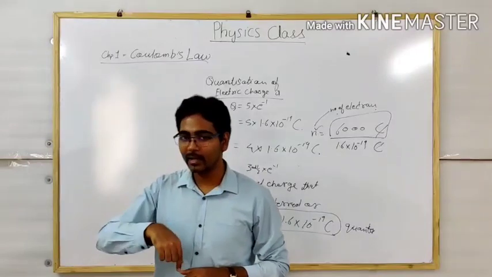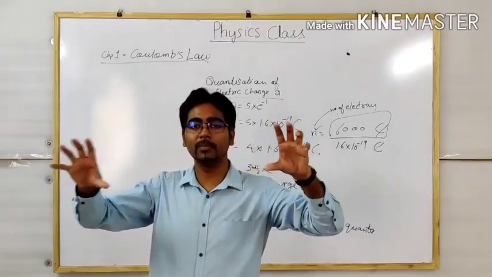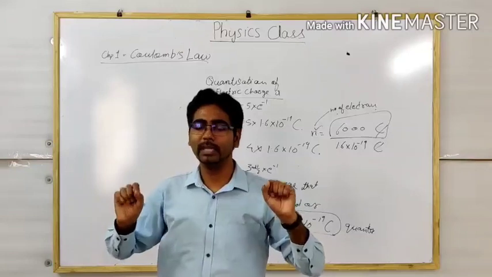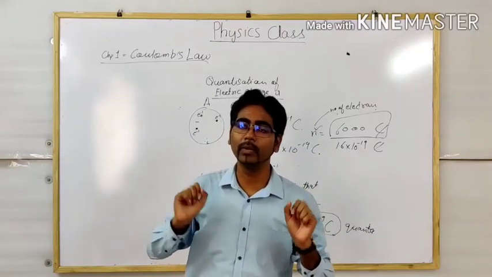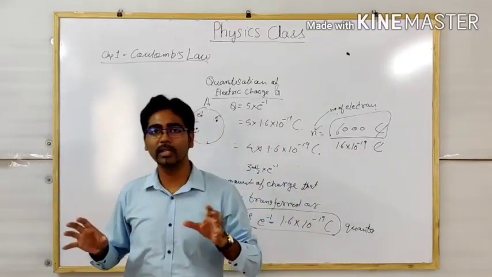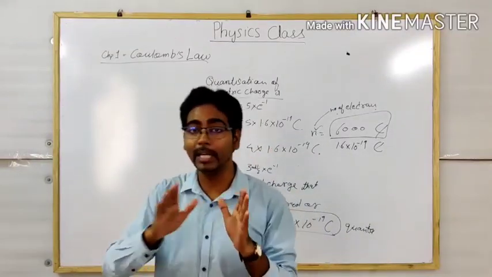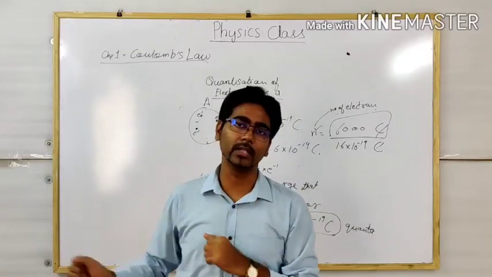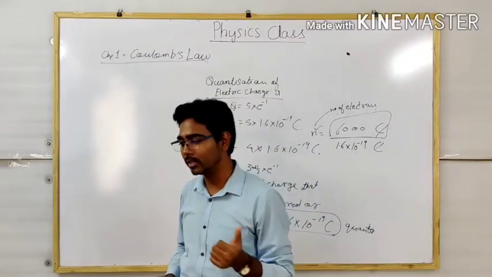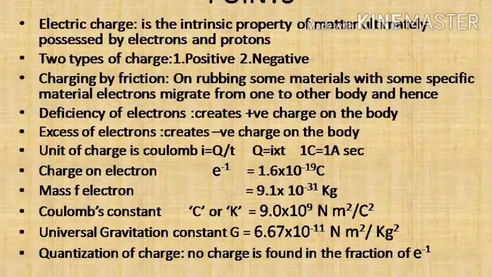Okay. Here we are dealing with a force which exists between charges, basically stationary charges, not moving, because when the charge starts moving, it creates a magnetic field. So we are dealing with stationary charge. That is why it is electrostatic. Static means stationary. Got it? In the unit, you can see the numerator, Newton meter square, is the same.